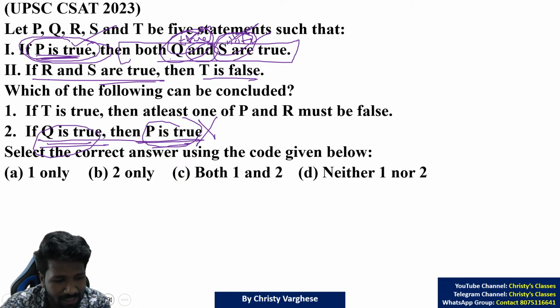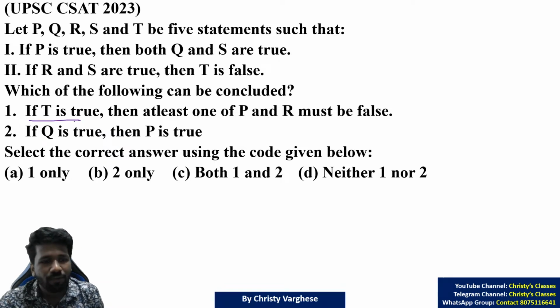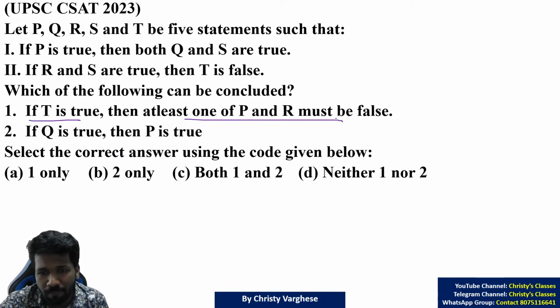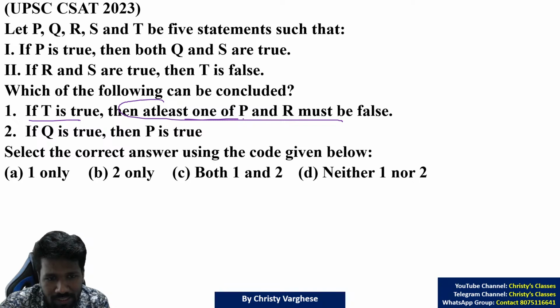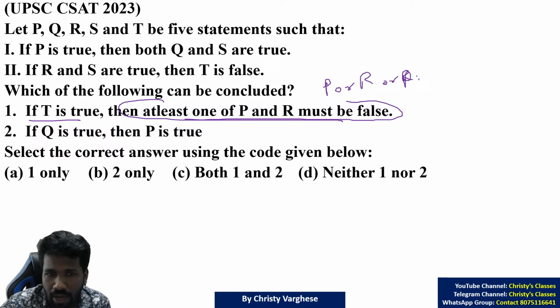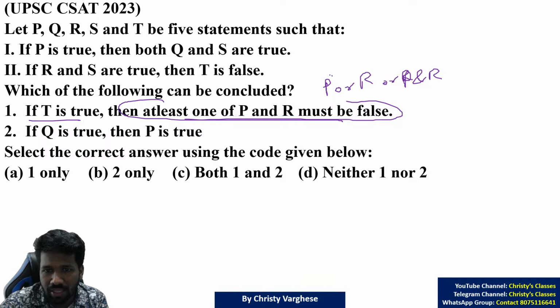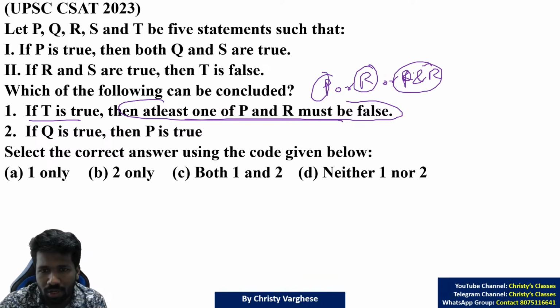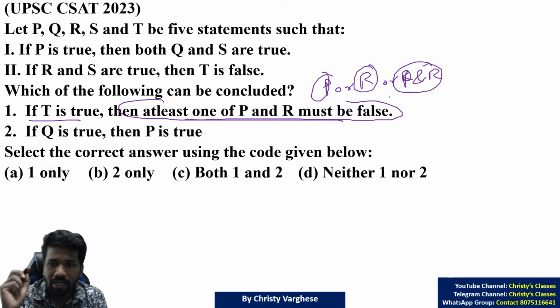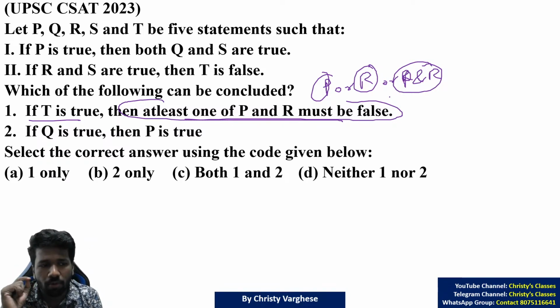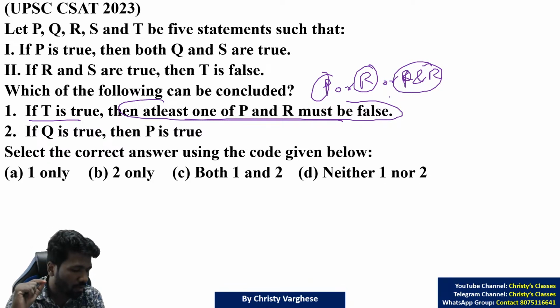Now the first statement, let us check again. If T is true, then at least one of P and R must be false. Let us understand what at least one of P and R must be false means. At least one means either P only, or R only, or P and R. Either P only false, or R only false, or P and R both being false. That means the only thing we don't want is both being true. Other than both being true, in all other cases, T is true with respect to P and R's truth it is told.